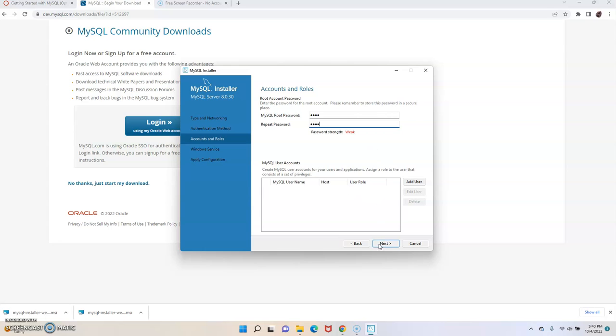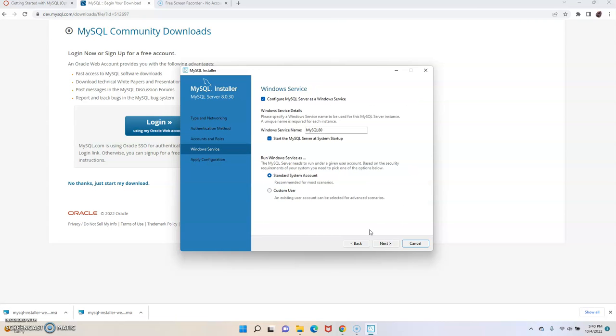I don't care for the purpose I'm using this for. So then I think I can skip the user accounts, and it'll just be an admin account that I'm going to log in with, which was the password I just created. I don't think I want to start the server when Windows starts.